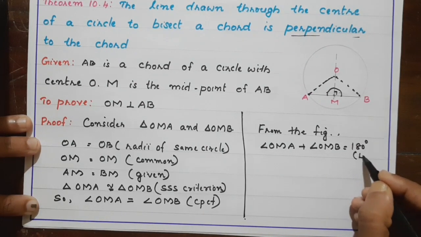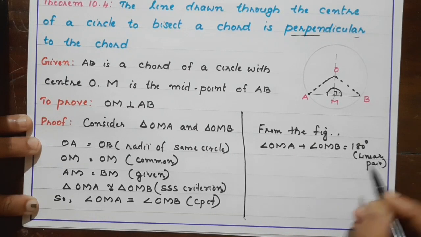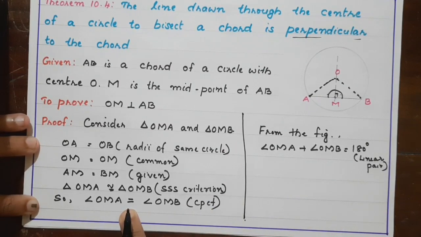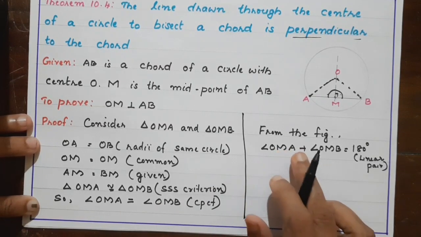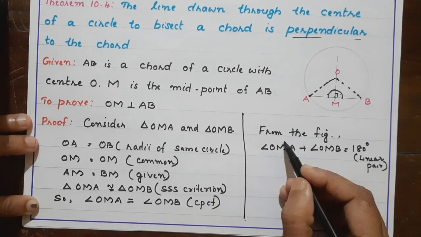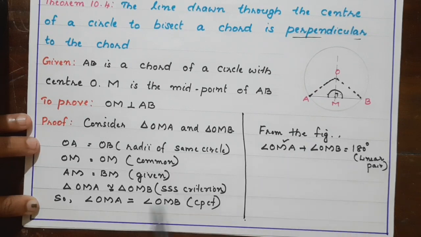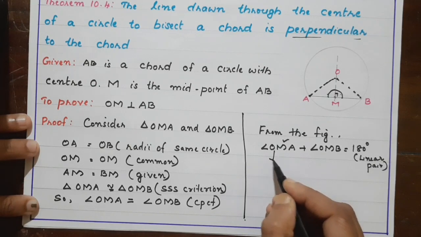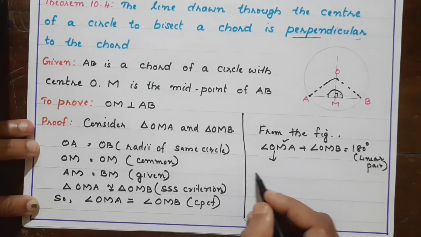Reason: linear pair. Okay children, but here what did we get? We got OMA and OMB are equal. So in the place of OMA, what can we substitute? OMB.